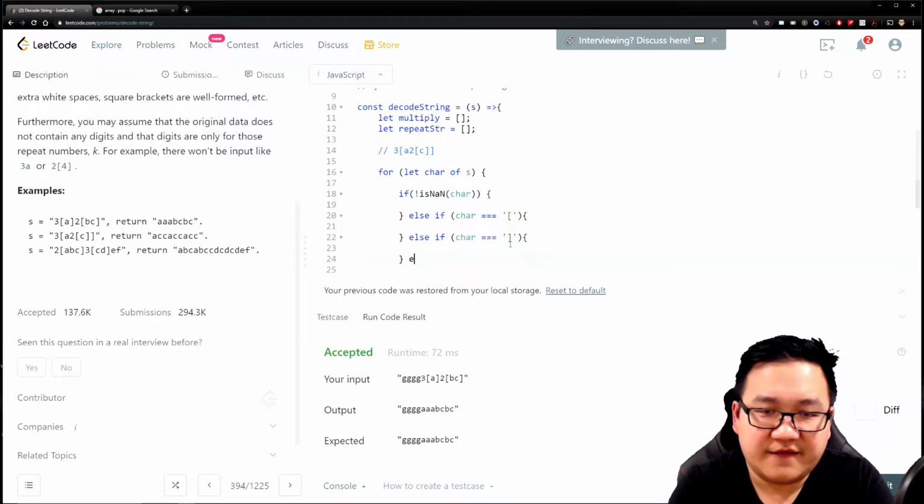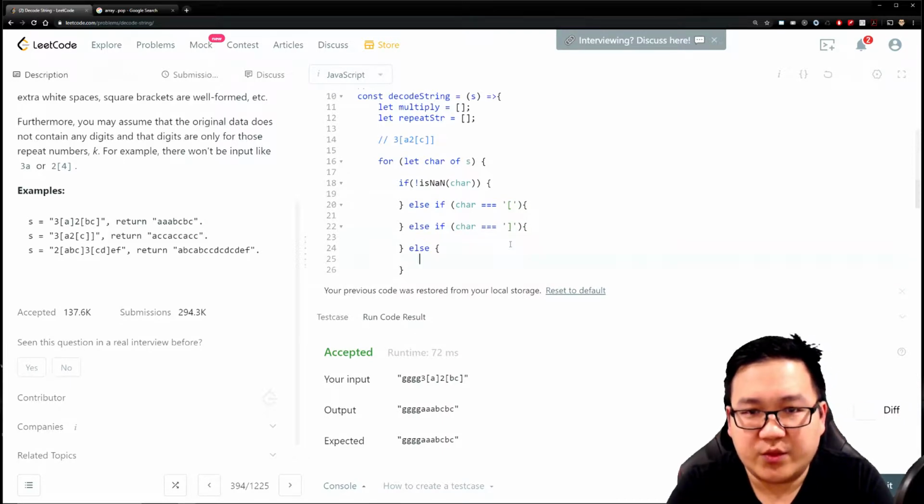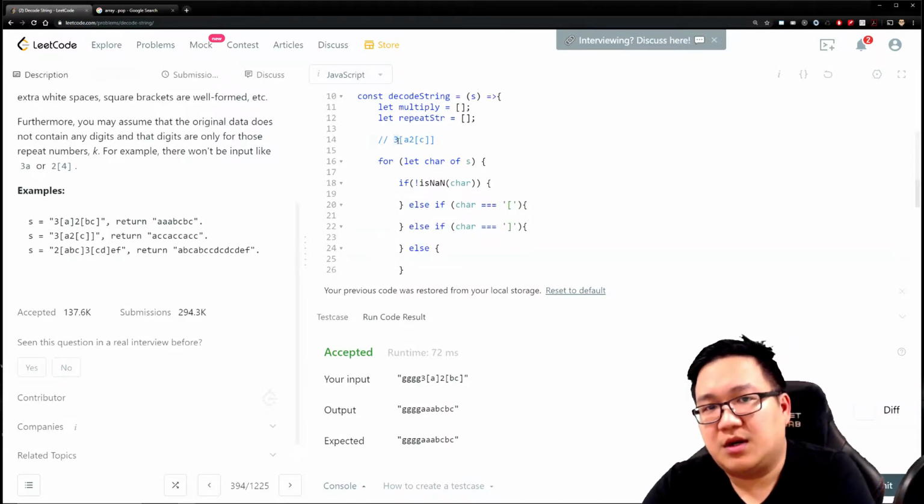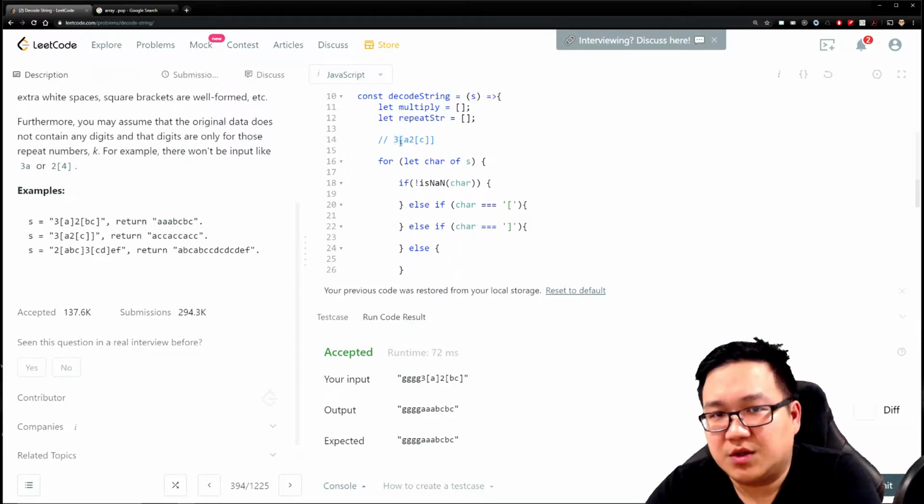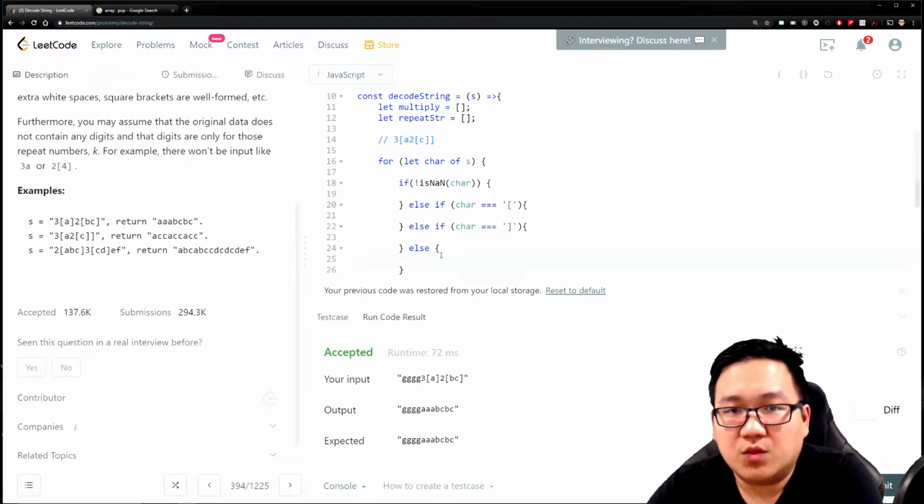And then the final condition would be, what if it's not a number, not an open bracket, not a closed bracket, but just something like an A, for example? What do we do with that? We'll have to do something here. I'm not going to fill it in yet.